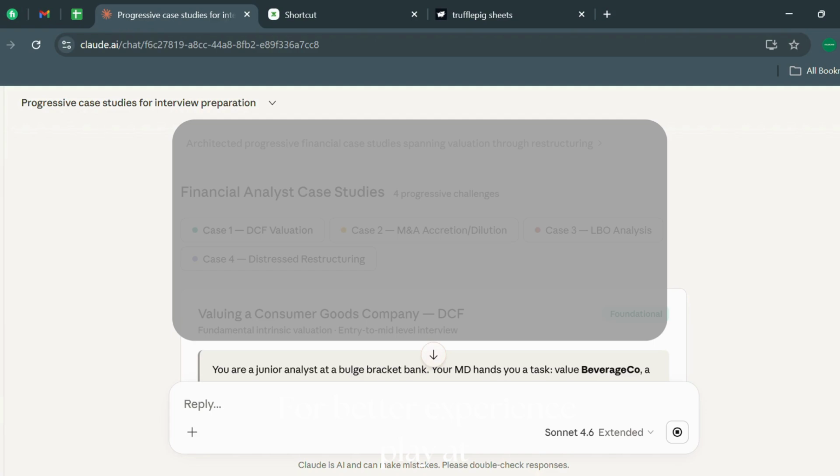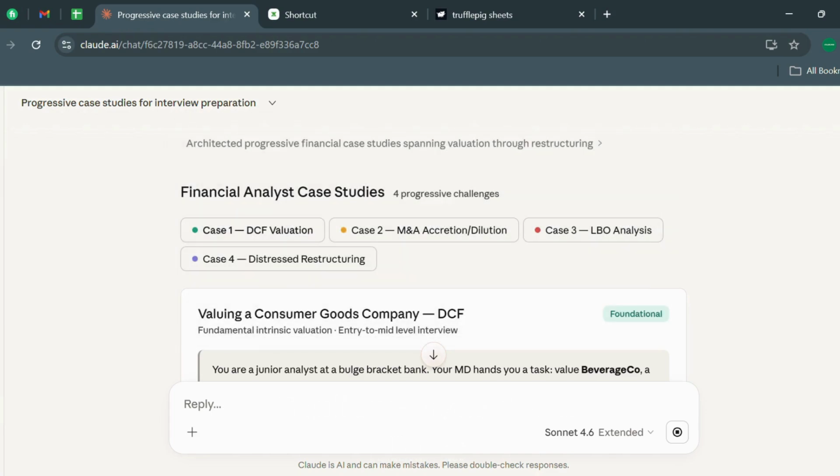My name is Ashika Mishra and today I'm going to be telling you about two superb AI tools that can make your financial model with a good number of sheets, in depth, and ready to use for your financial work.